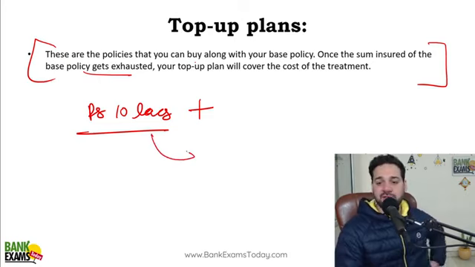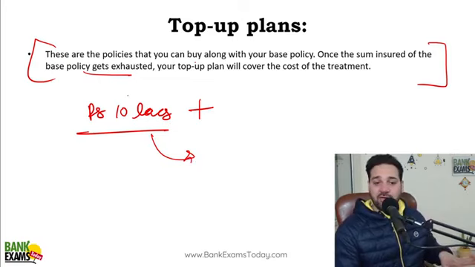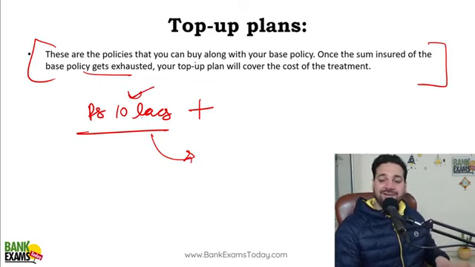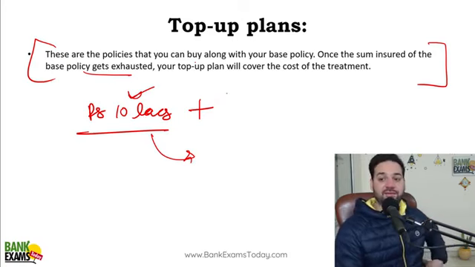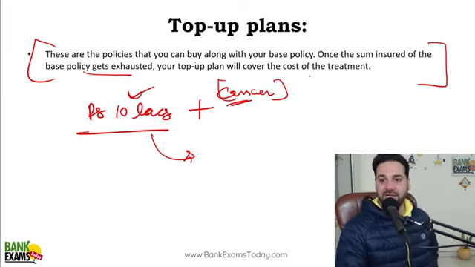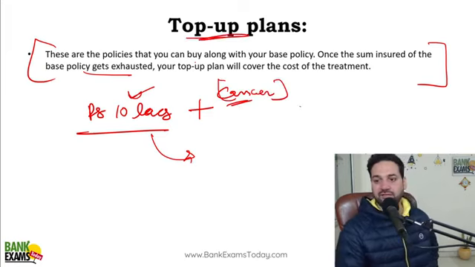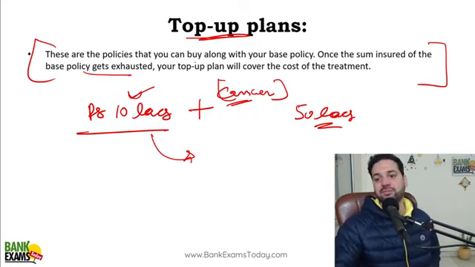You pay some additional premium for the top up, right? In case this particular limit is exhausted for a particular disease, let's say for cancer, you have taken a top up plan for cancer, right? Then that top up plan would be activated. Additional 50 lakhs, 40 lakhs would be your new limit added to your base plan, right?